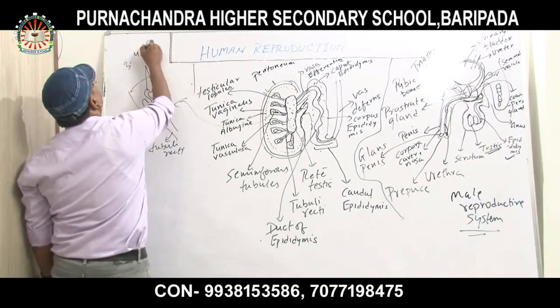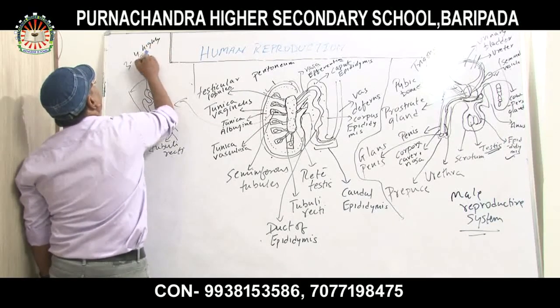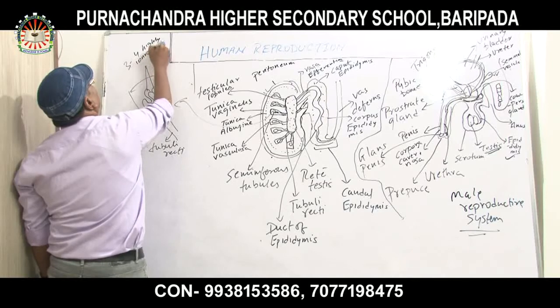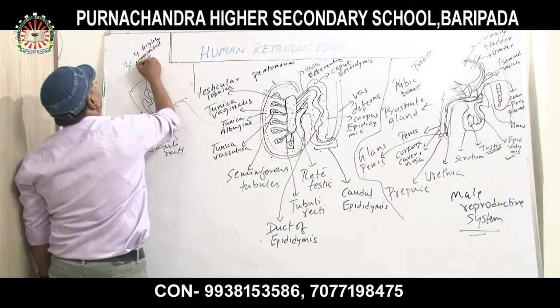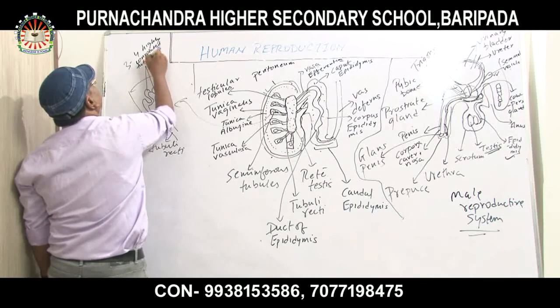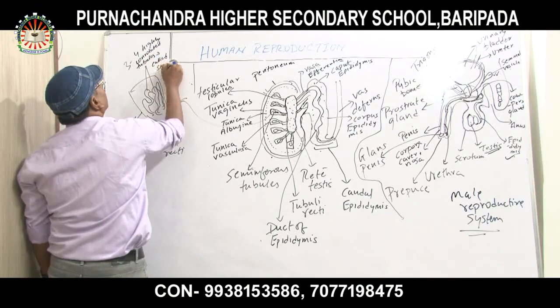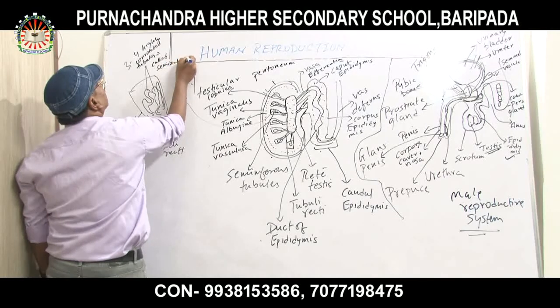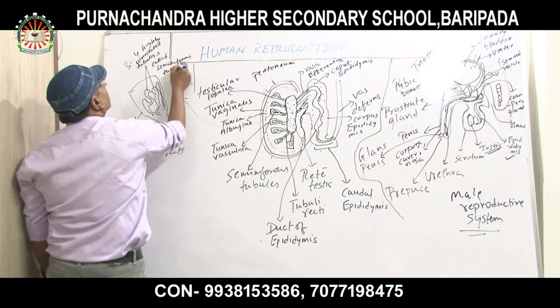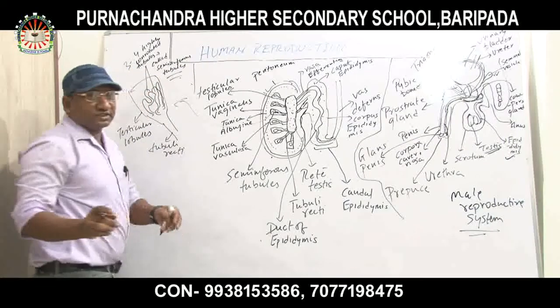These are 3 to 4 highly convoluted tubules called seminiferous tubules. What is the function of the seminiferous tubule?